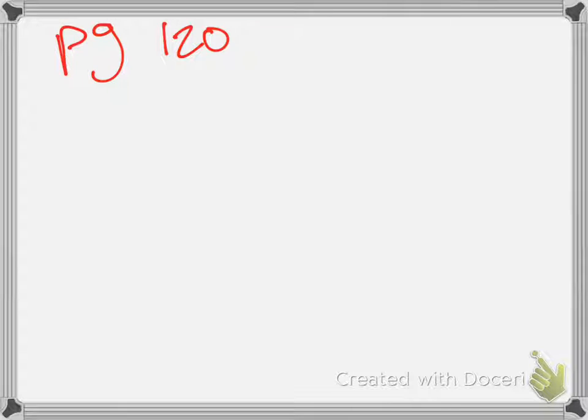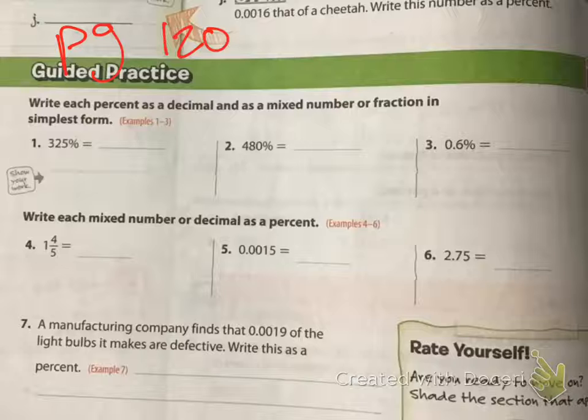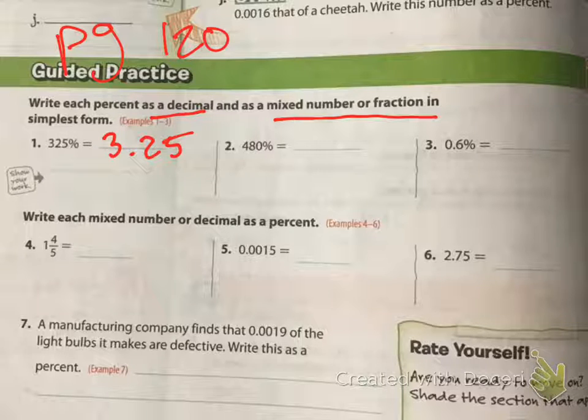So we look at page 120, which is our guided practice. On page 120, it asks us to write it both as a decimal and as a mixed number or fraction. Decimal is already really easy. We just hop back twice. So the first decimal is 3.25. Really easy, right? And then to write it as a fraction, it's just our percent over 100. So it'd be 325 over 100, right?